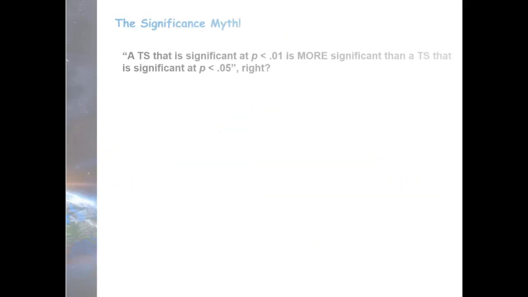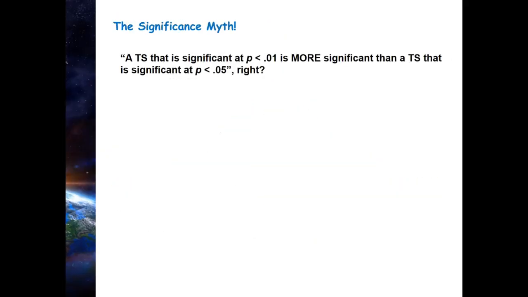And then the very last topic of this lecture has to do with the significance myth. A lot of people think that if you get a result, and let's say it's significant, p is less than 0.01, somehow that makes it more significant than if you get a test statistic that is significant, p less than 0.05.